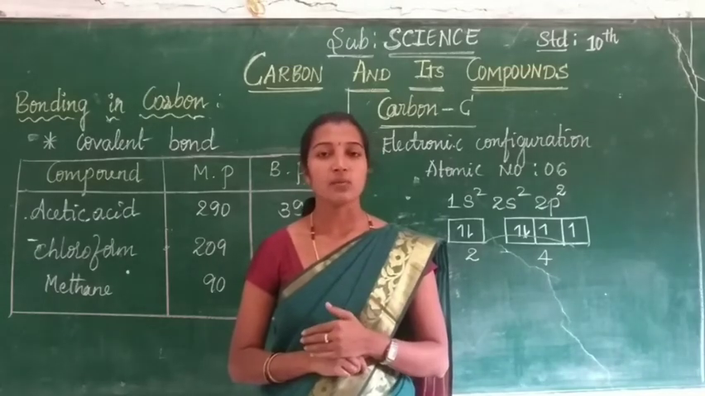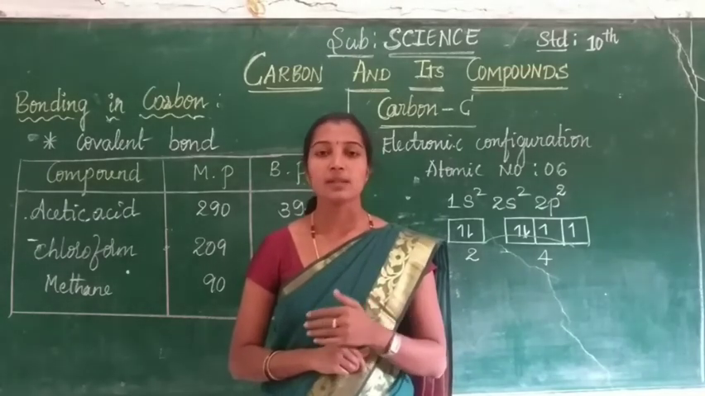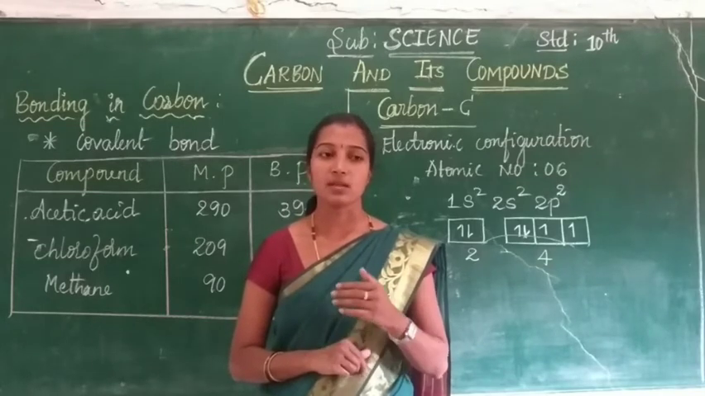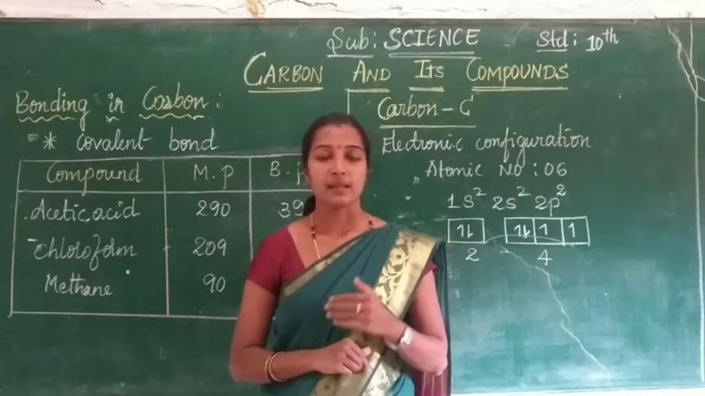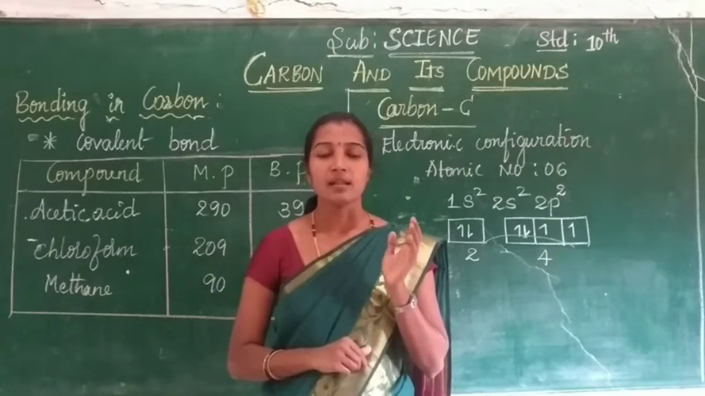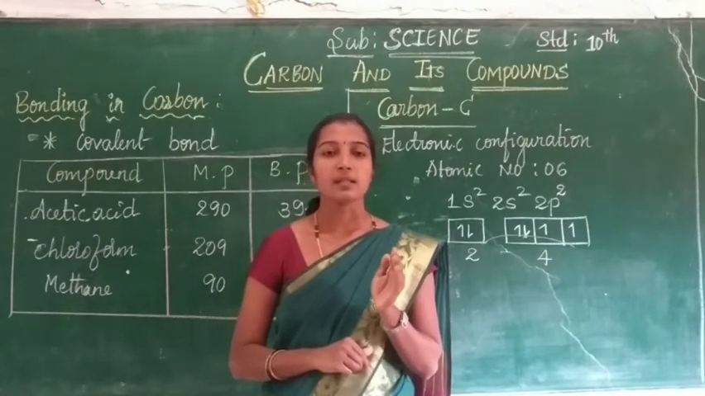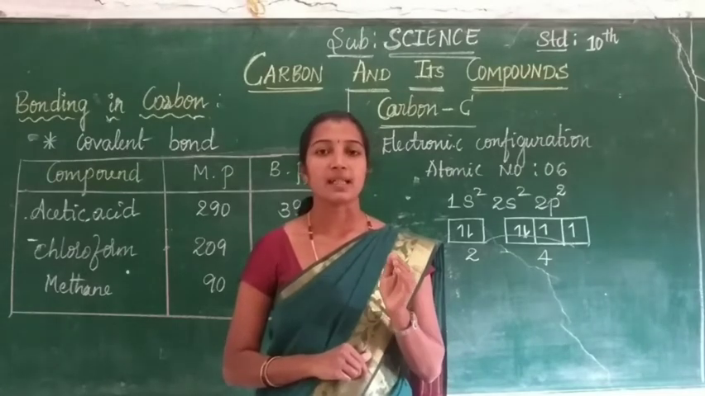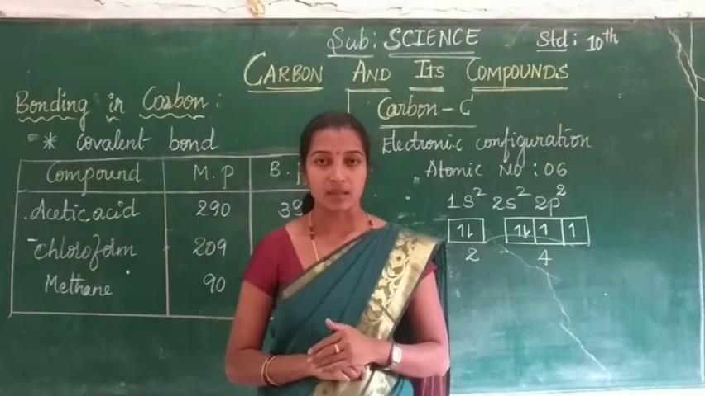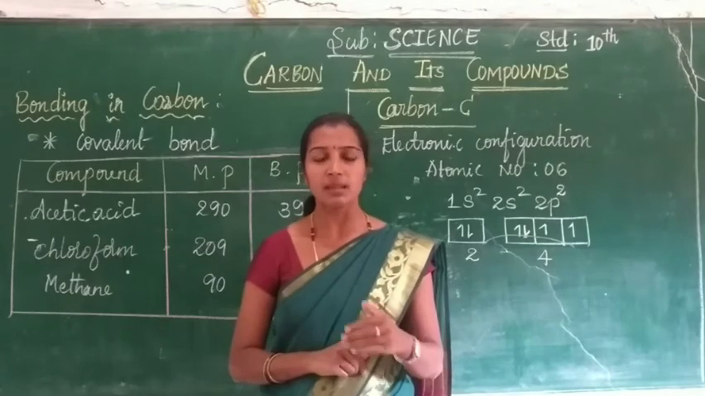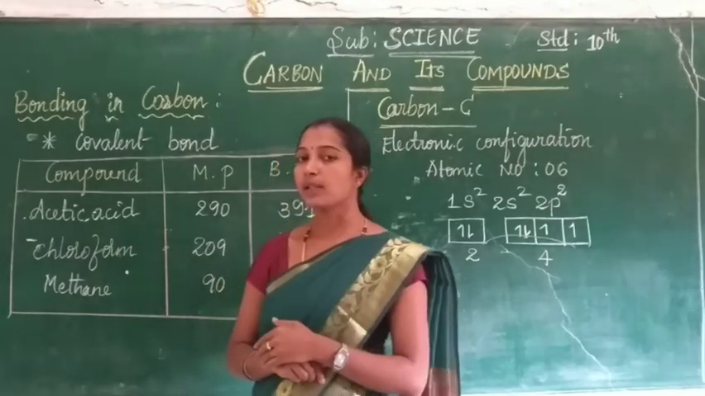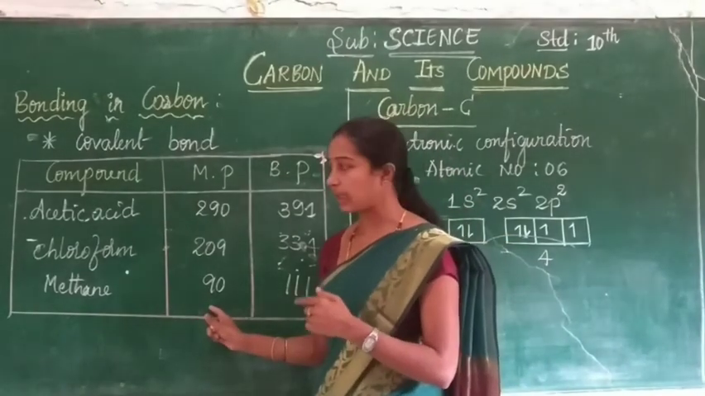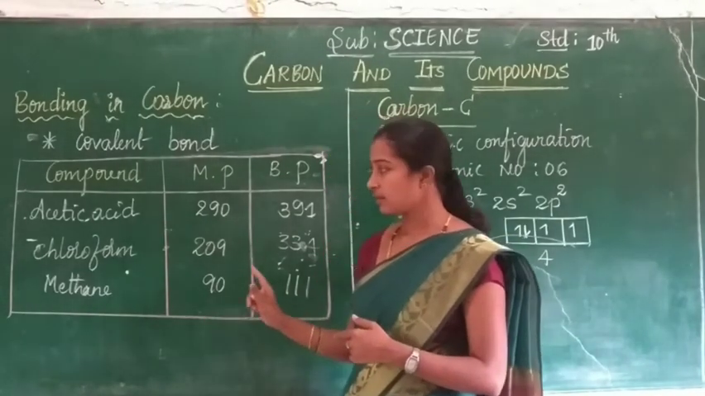The receiving and giving up of electrons make the bond ionic. The ionic bond is very strong. Due to that reason, the melting and boiling points of such ionic compounds are also very high, due to the high force of attraction between the atoms. But let's observe the melting and boiling points of covalent compounds in the table. Look at it, children.